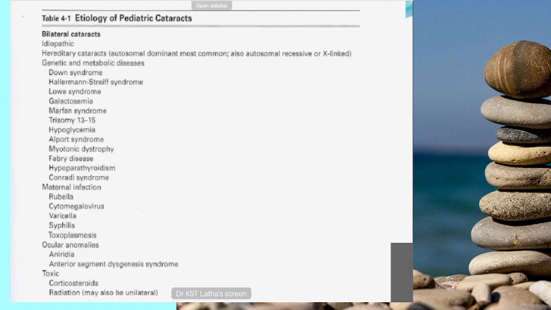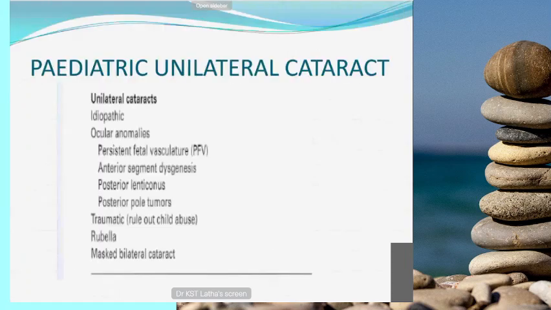Mostly the syndromes include Down syndrome, Lowe syndrome, Marfan syndrome, Stickler syndrome, and Fabry's disease. Myotonic dystrophy also comes under genetic causes. Then the maternal infections, the TORCH infections: Toxoplasma, rubella, cytomegalovirus, and varicella, herpes infections, zoster and simplex. Also placental insufficiency and maternal malnutrition. Vitamin D deficiency causes the zonular or lamellar cataract. So these are all causes for congenital cataract.